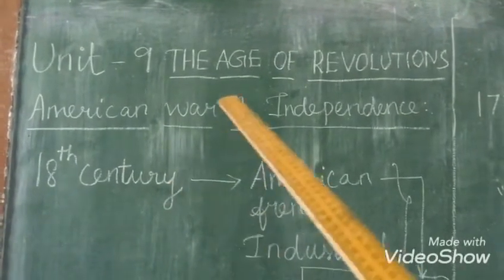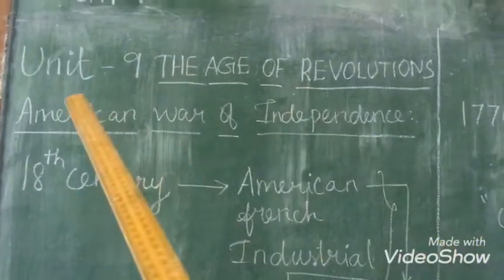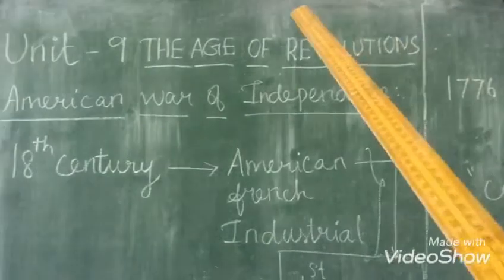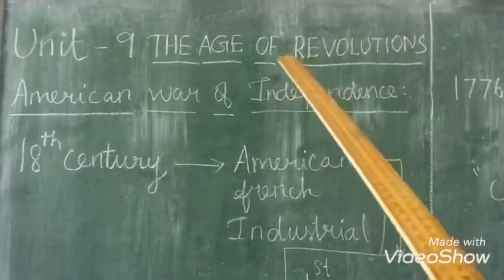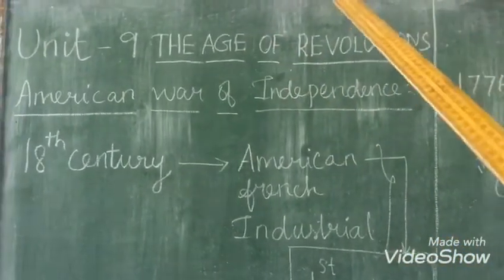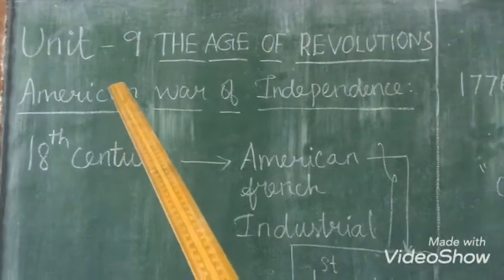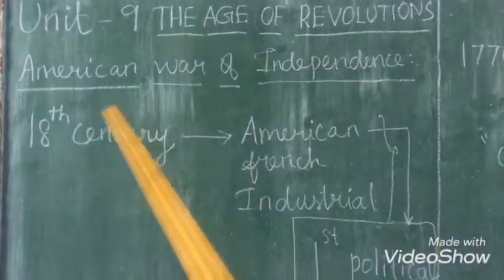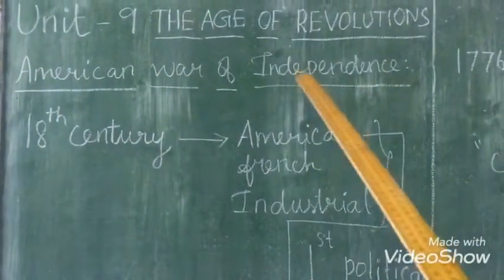So today we are going to start a new topic, Unit 9 in History, the Age of Revolution. In this unit we are going to see about the revolutions which have happened before. The first topic is the American War of Independence.